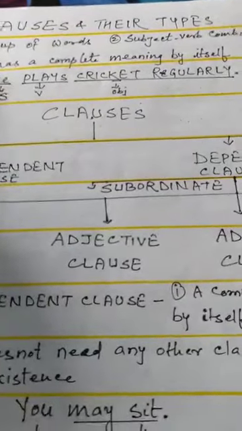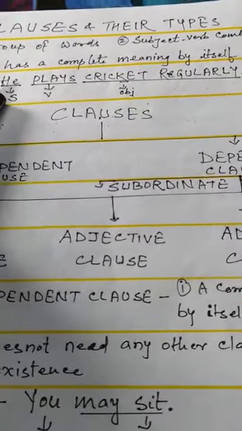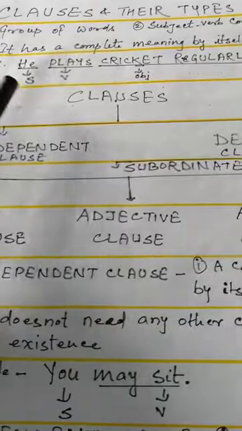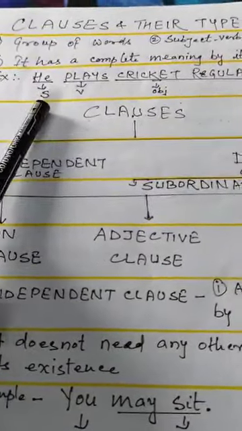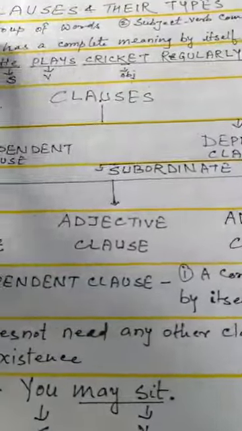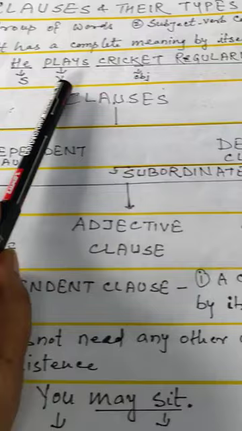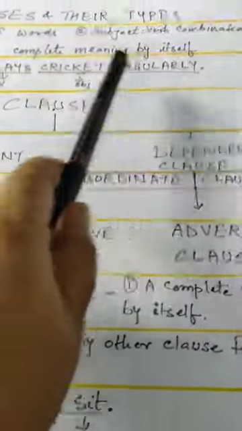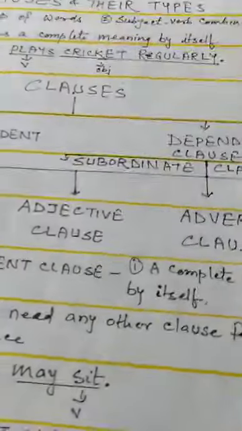Clauses are groups of words, a subject-verb combination. It has a complete meaning by itself. Here we see the example. He plays cricket regularly. Here 'he' is the subject, 'plays' is the verb. Group of words, yes. Subject-verb combination, yes. It has a complete meaning, yes: he plays cricket regularly. Giving the complete meaning, so it is a clause.